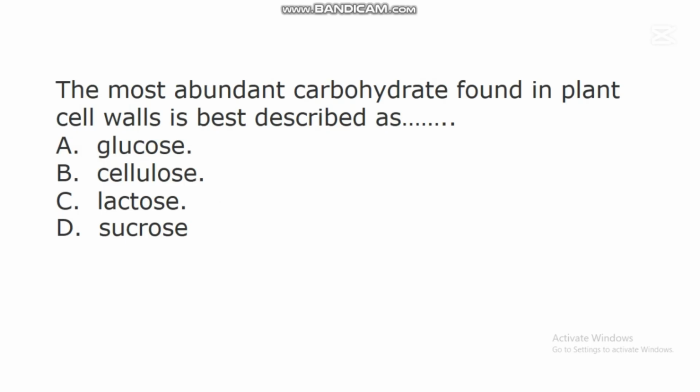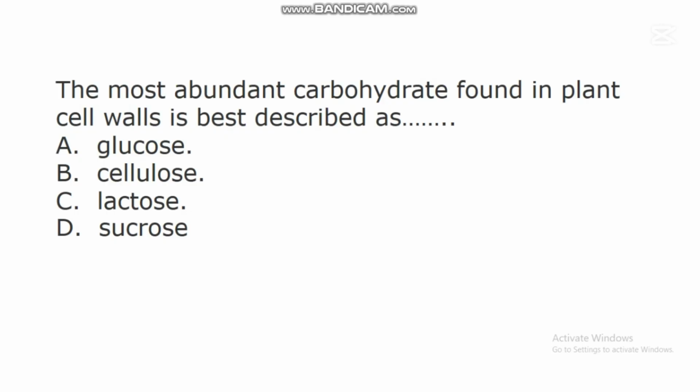The next question says, the most abundant carbohydrate found in plant cell walls is best described as dash. A. Glucose. B. Cellulose. C. Lactose. D. Sucrose.